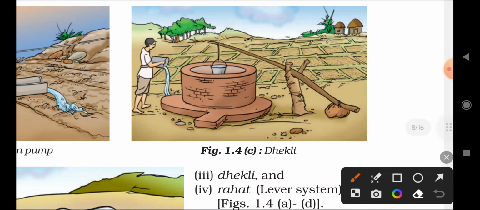Here again we use a water stick or a wood. We drop the water bucket and it fills up. After that we take it out, and the water is added to the crop field.